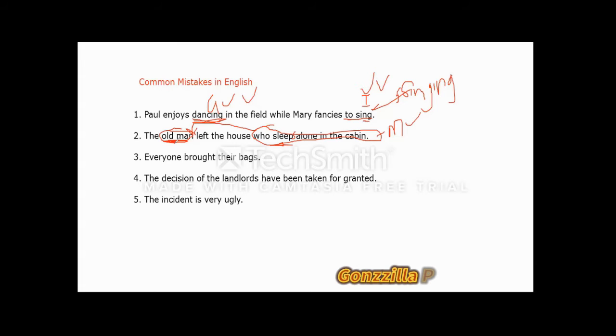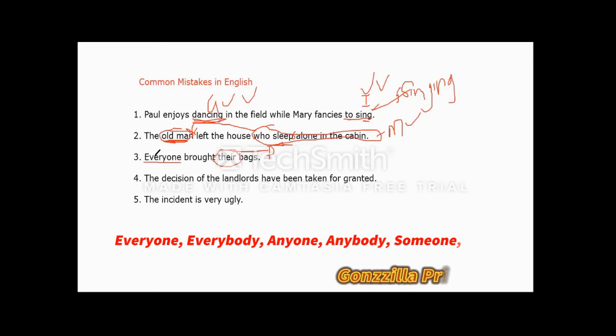Everyone brought their bags. So what is basically wrong here? We have the indefinite pronoun everyone used directly with a plural possessive. And the rule is, if I must use the indefinite, I must use it with a singular possessive and not a plural. Their, used here, is a plural possessive and makes the sentence inappropriate. Everyone naturally should go with a singular verb and a singular possessive, including a reflexive.